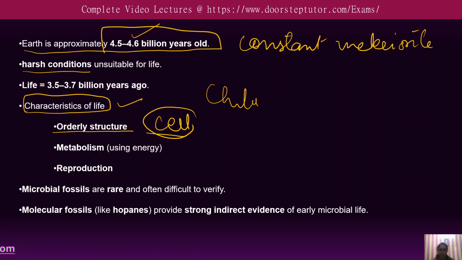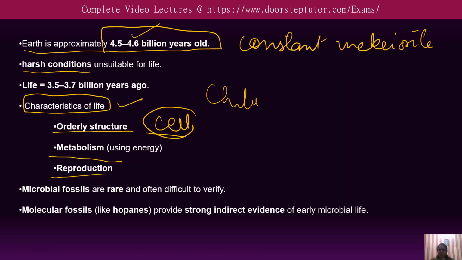So that is orderly structure. Next is metabolism. Metabolism means using energy: living things take in and use energy, and that is called metabolism. Next is reproduction. Living things can make copies of themselves. So this is reproduction.